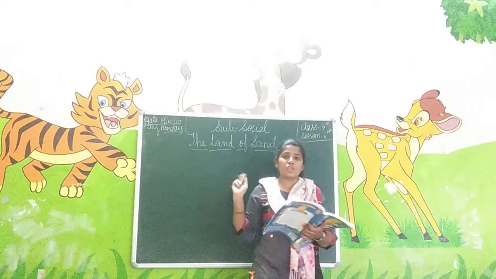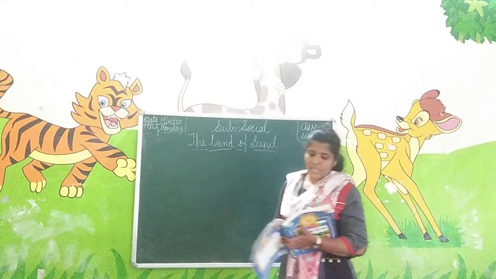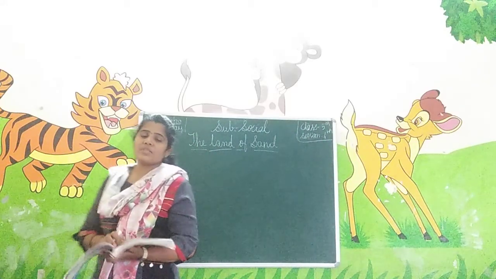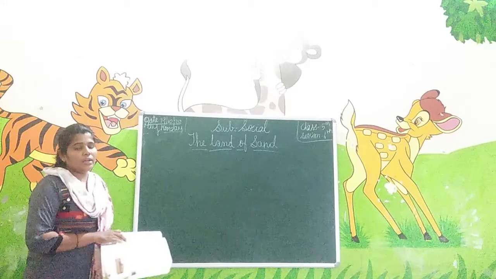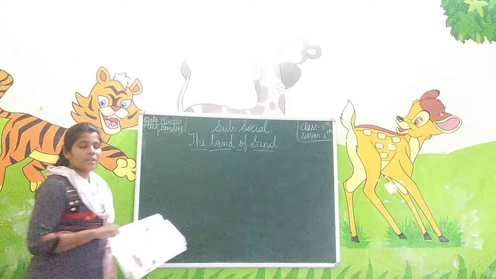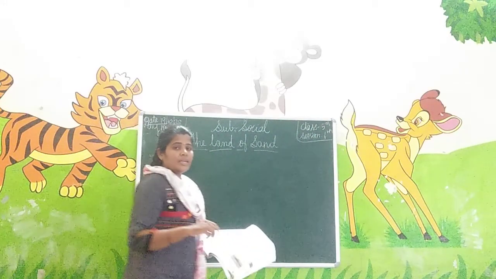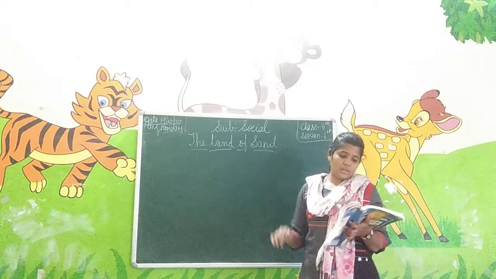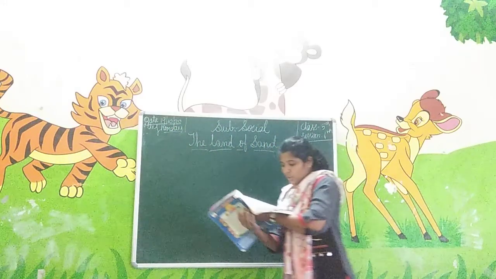The subject is social. Okay, students, in this class we are going to learn about the land of sands. In the previous class we learned about the equatorial regions and which countries lie in the equatorial region. Our India also lies in the equatorial region itself. It means the torrid zone.